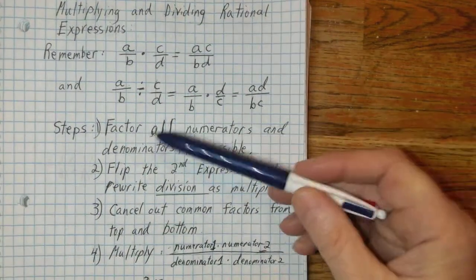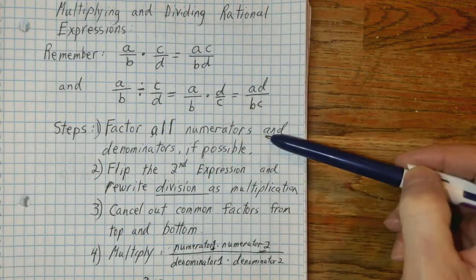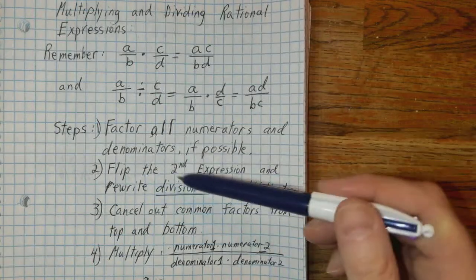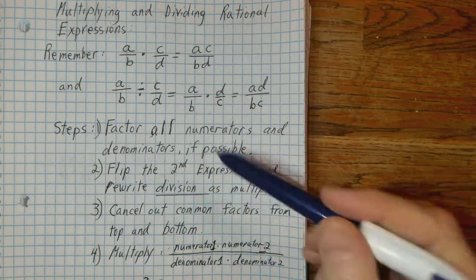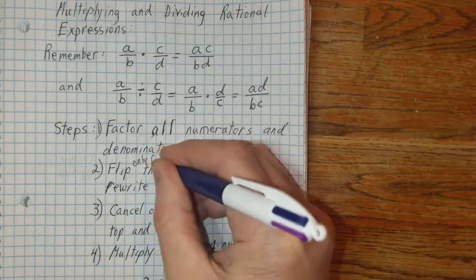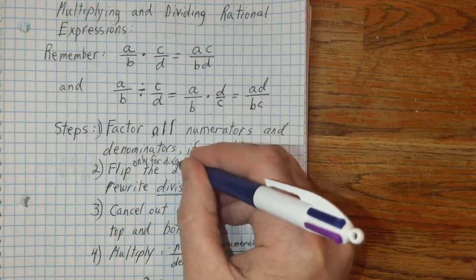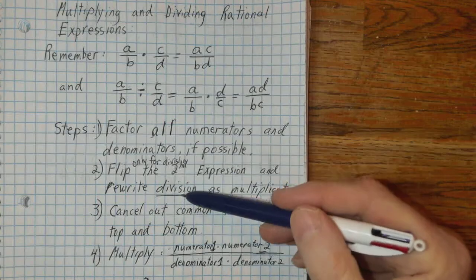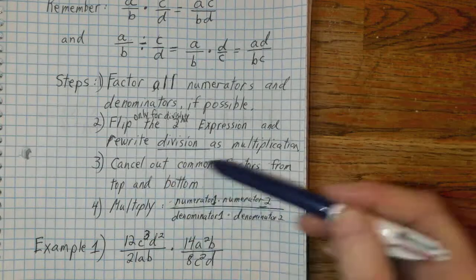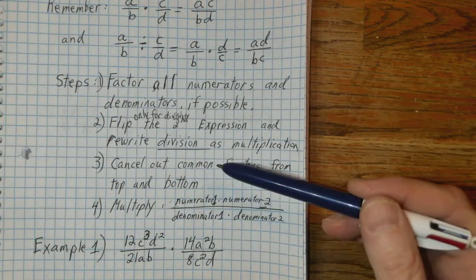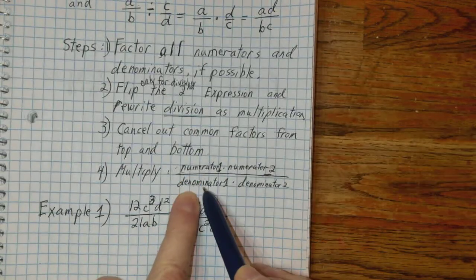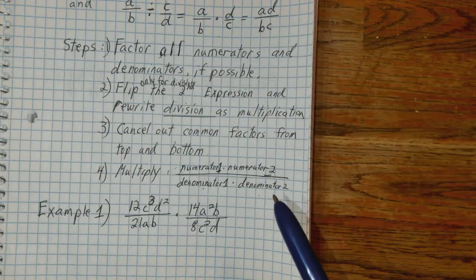So the steps we're going to do is factor all the numerators and denominators if they can be factored. We're going to flip the second expression and rewrite division as multiplication, only for division. Multiply, we leave alone as far as the way it's written. We will cancel out the common factors from the top and bottom, anywhere on the top with anywhere on the bottom. If there are common factors, we're going to cancel them out. And then we multiply the first numerator times the second numerator over the first denominator times the second denominator.